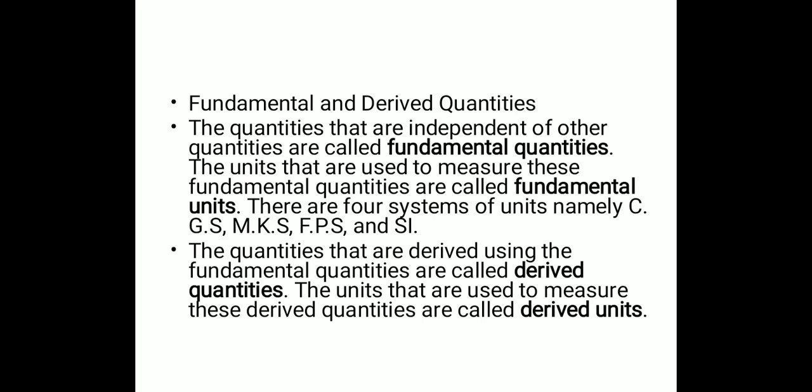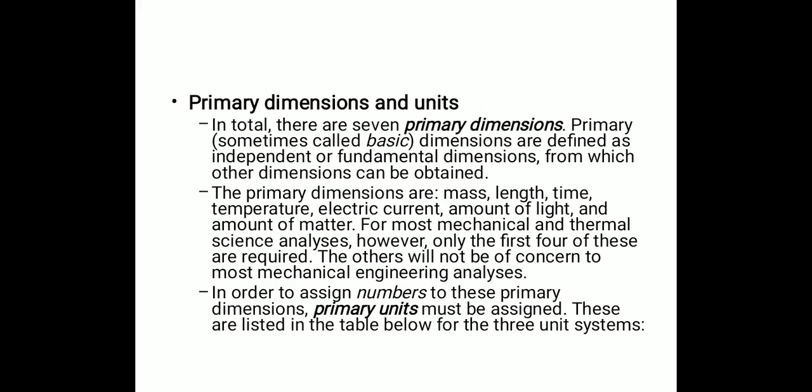Now let us see the difference between fundamental and derived quantities. The quantities that are independent of other quantities are called fundamental quantities. The units that are used to measure these fundamental quantities are called fundamental units. There are 4 systems of units, namely CGS, MKS, FPS and SI, as I told you earlier. And the quantities that are derived using the fundamental quantities are called derived quantities. The units that are used to measure these derived quantities are called derived units.